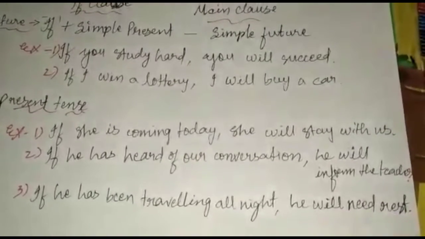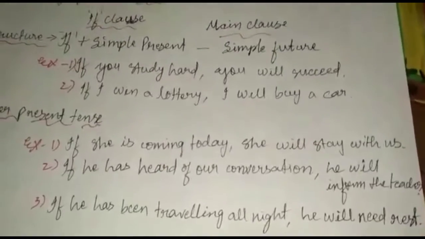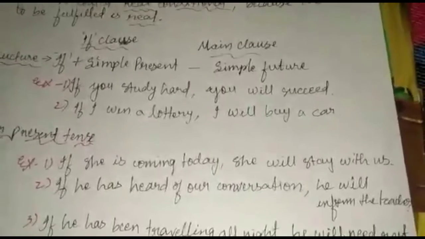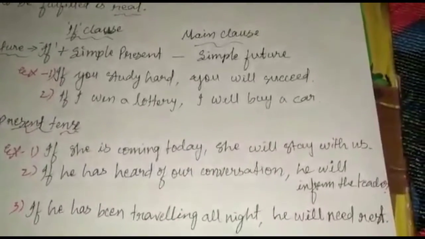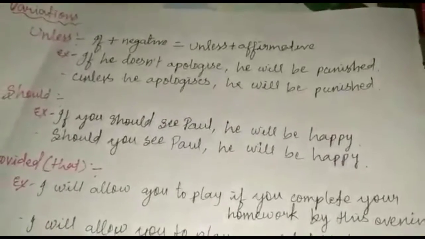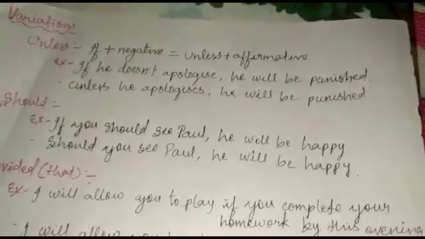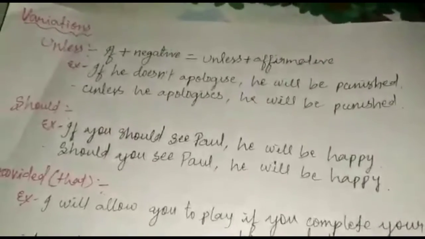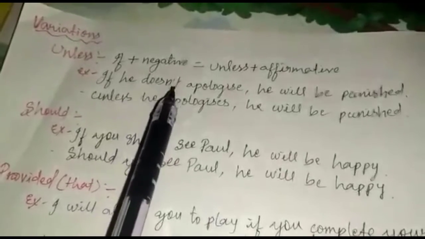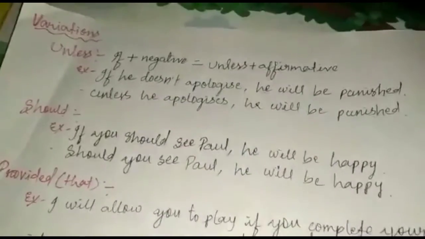Now there are certain variations to this. Instead of if, we can also use unless, we can also use should, and we can also use provided that. Now let us discuss a few of the variations in conditional 1. First one is using unless instead of if. Before looking into the example, remember that if if is in negative, then unless will be in affirmative.